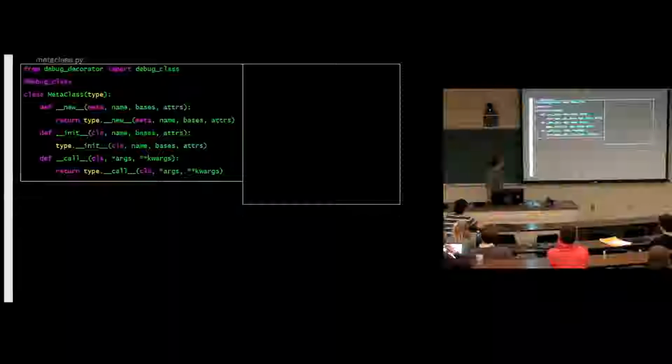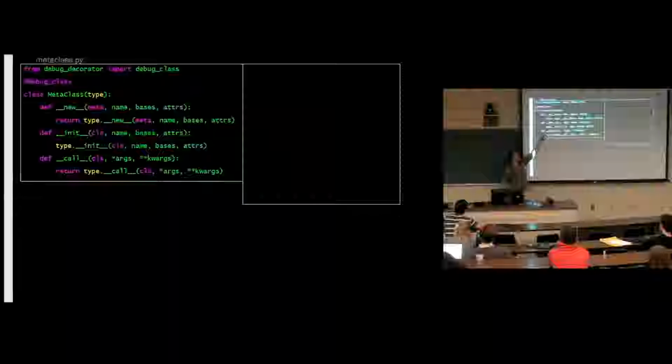You'll notice that new, what's the parameter that new took in there? It's taking in meta. That is convention. We're used to init and call taking in self, right? But what is self? Self is a class now. So instead of calling these parameters self, it's convention to call them class, because the instance that we're dealing with here is a class.